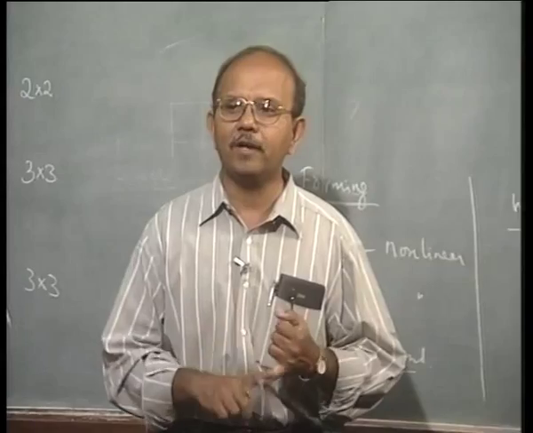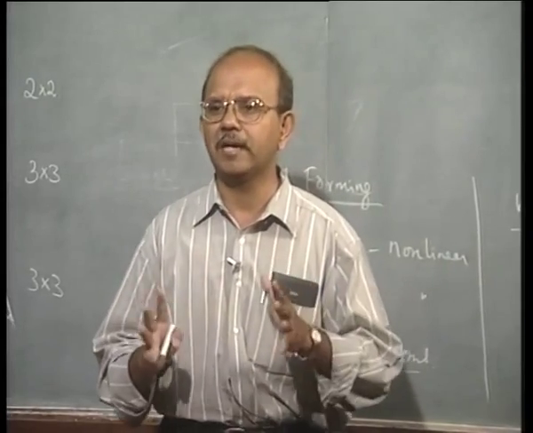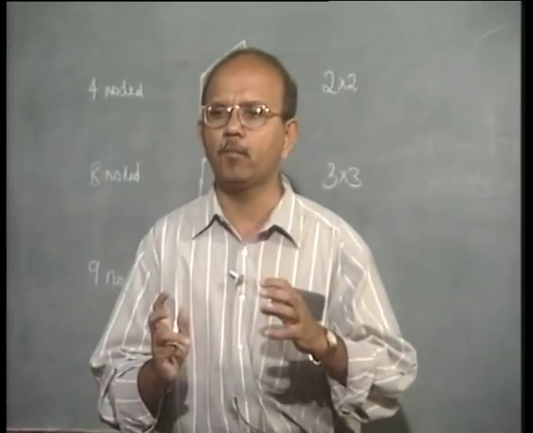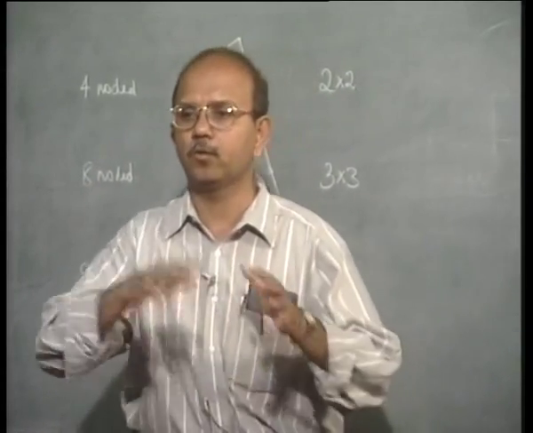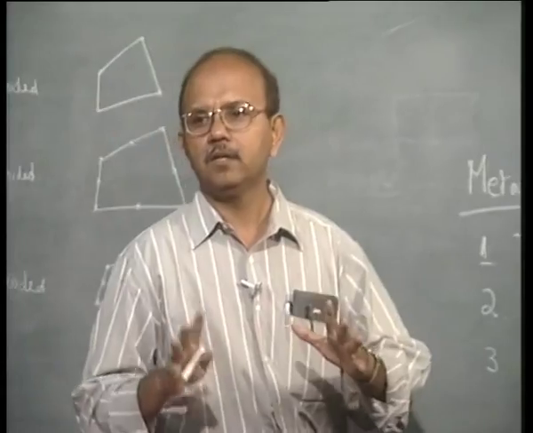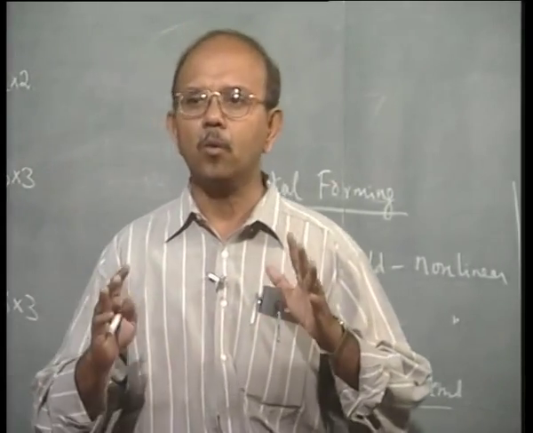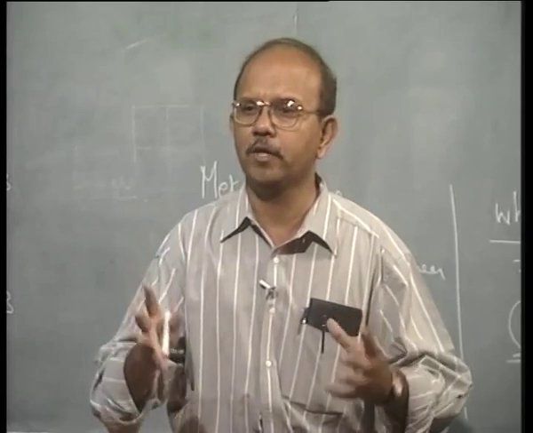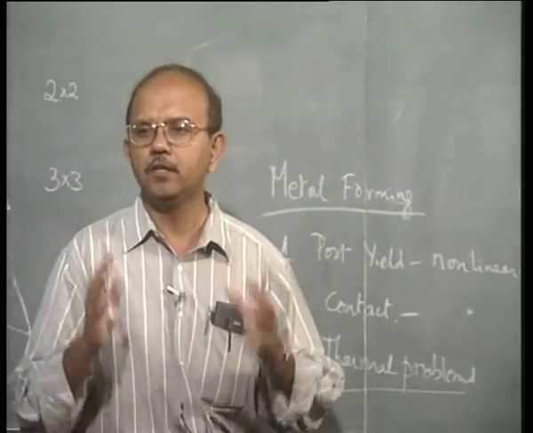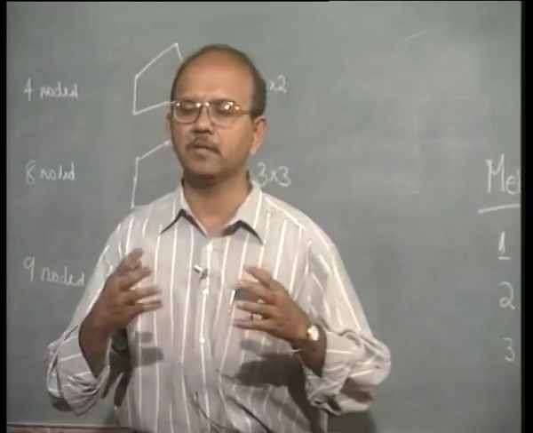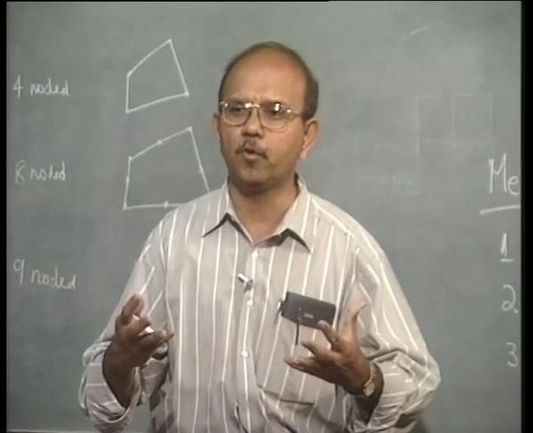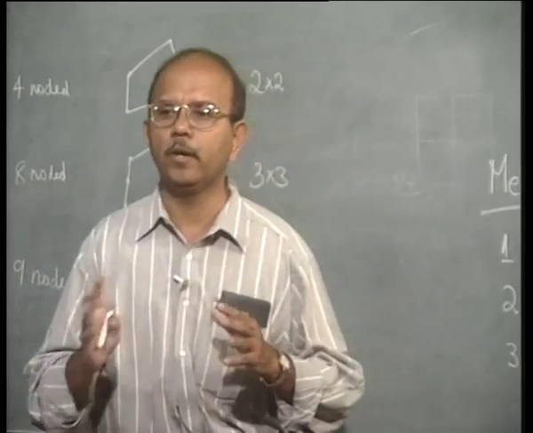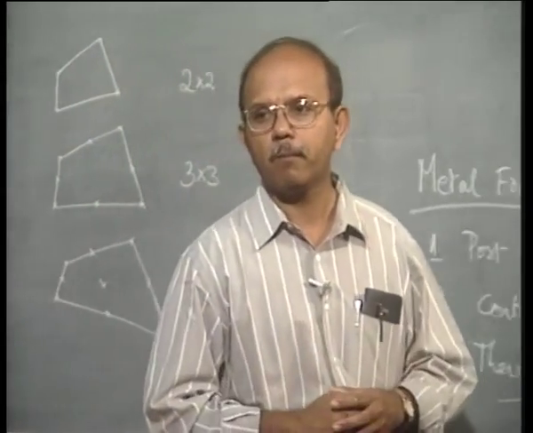So, we develop what we call a contact condition between a rigid die and a deformable body. We will talk about this contact later, but let us first understand that when we do a metal forming problem, we consider a rigid body and a deformable body. The deformable body is the material that is getting deformed, and the rigid body is the die and the punch, where the deformations are very small.